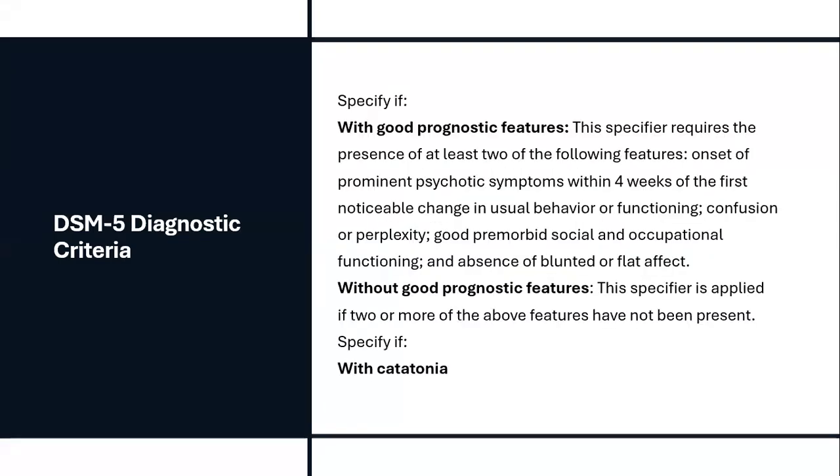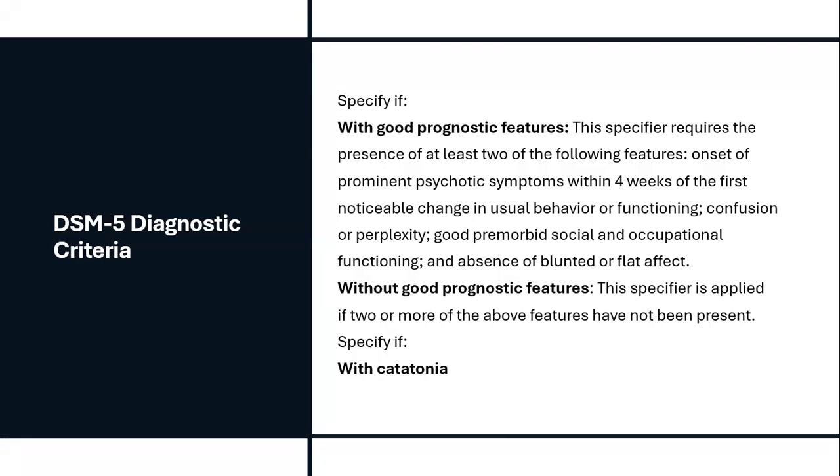Right. Next, we can specify whether the disorder has good prognostic factors or is without good prognostic factors. Prognosis means the future outcome of the disorder, right? So schizophreniform disorder usually has a good prognosis, but in some cases it does progress into schizophrenia. But we can give a specifier whether it has good prognostic factors. So how do you give this specifier?